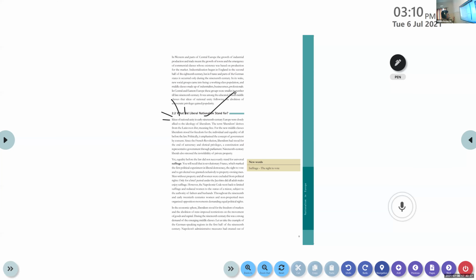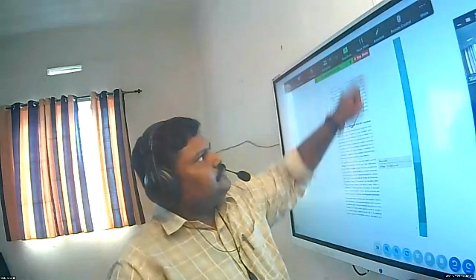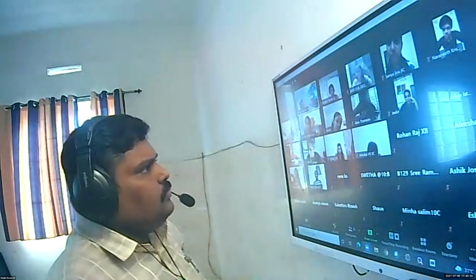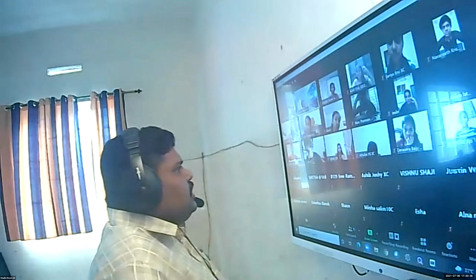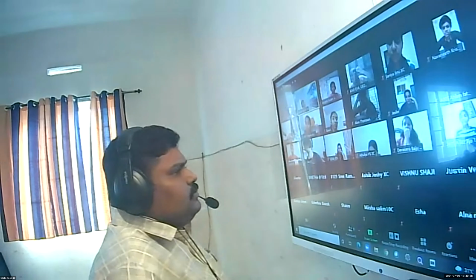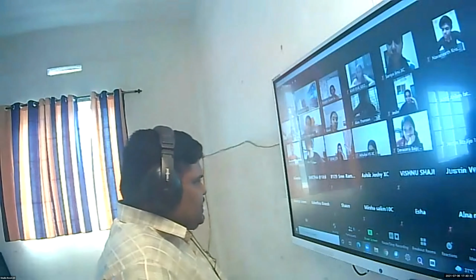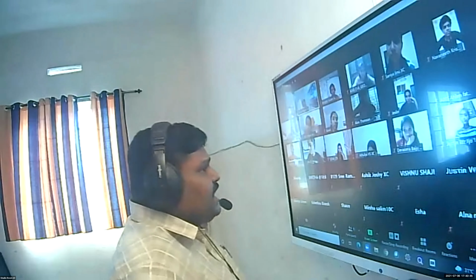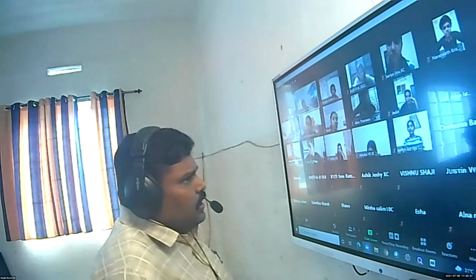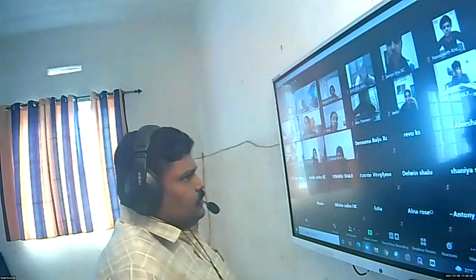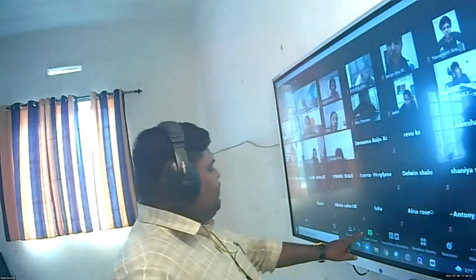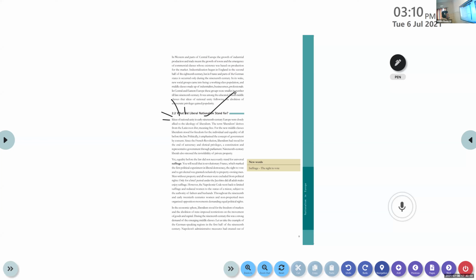Politically, it emphasizes the concept of government by consent. What do you mean by government by consent? That is democratic government. Clear or not? People are electing their own representatives, and those representatives form the government. So people's consent is there. They are agreeing with the government. So consent is necessary. Politically it emphasizes the concept of government by consent.